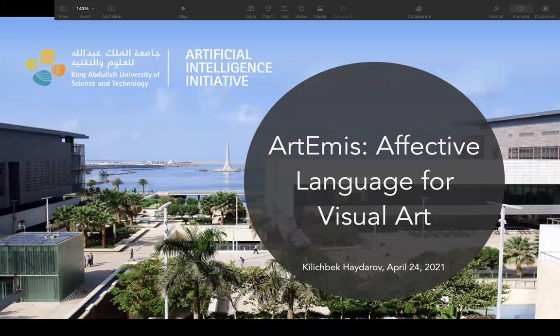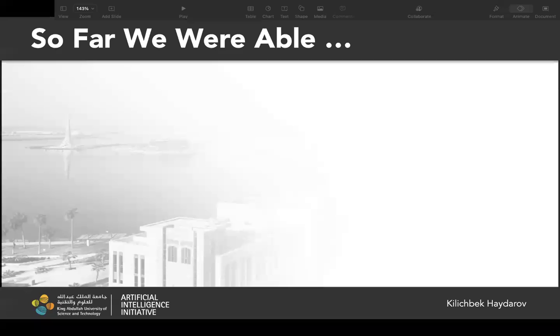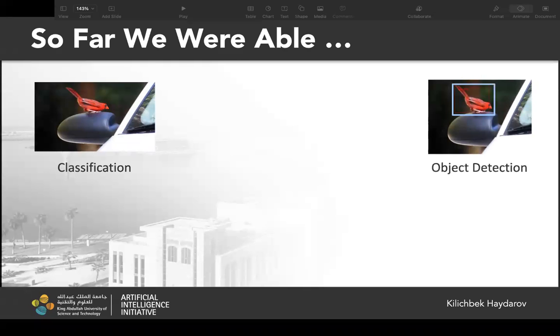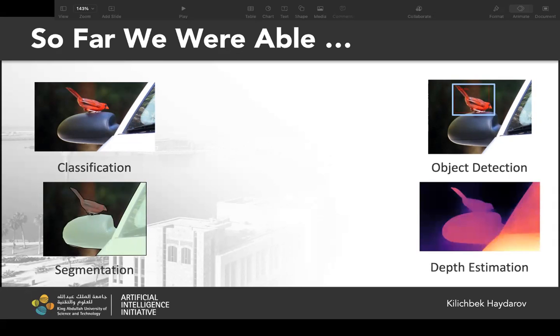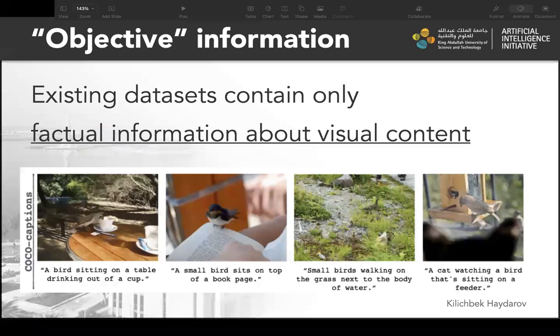ArtEmis, effective language for visual art. A fundamental problem in computer vision is to teach computers to understand visual content. So far, we were able to teach computers to understand images through tasks like classification, object detection, segmentation, depth estimation, and even using our natural language for image captioning.